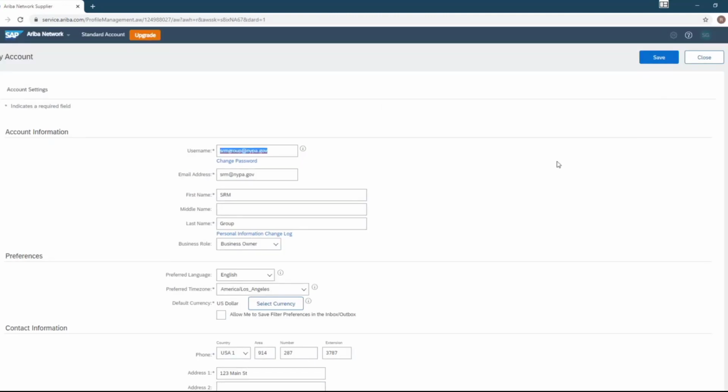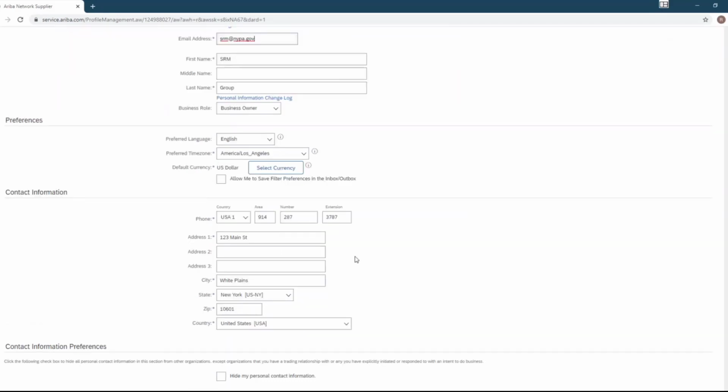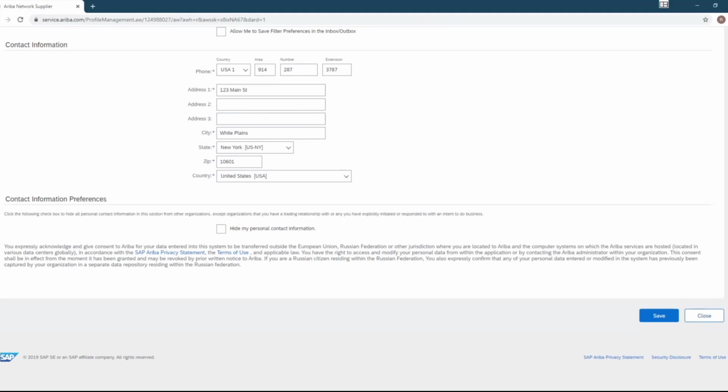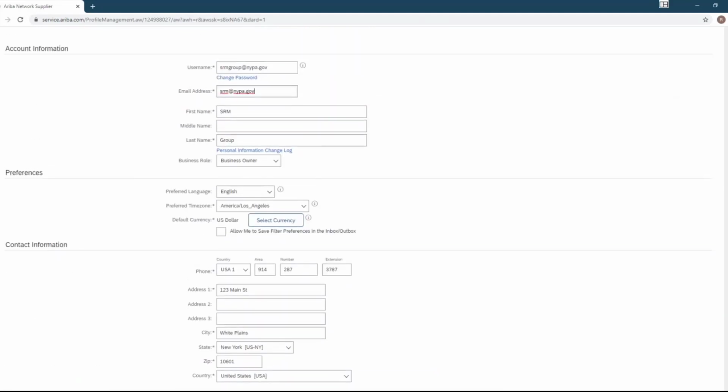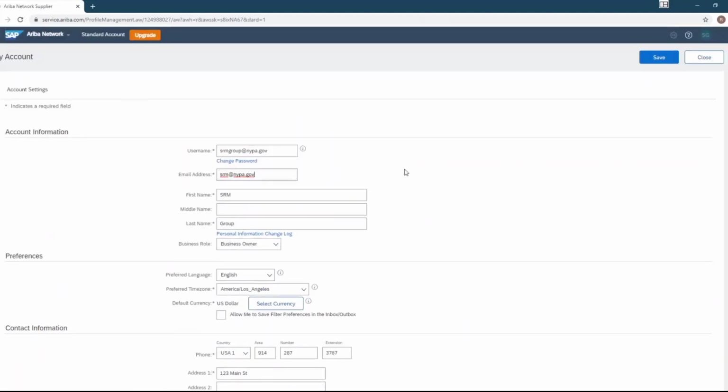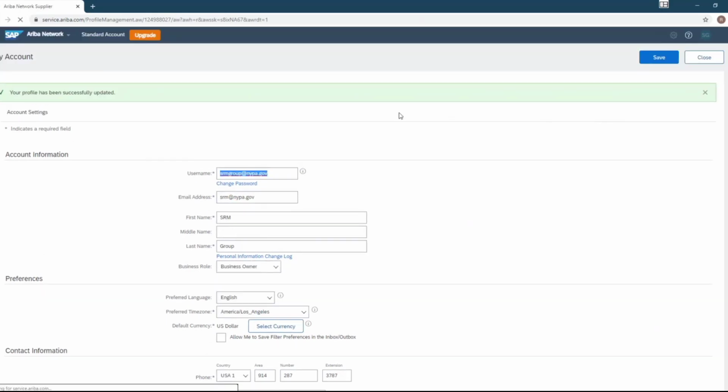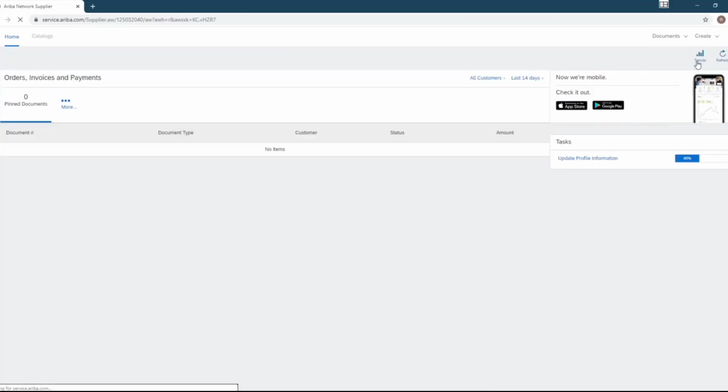So if you had to change your username, or if you wanted to change your email address or anything of that nature, you can go in and edit. You can go and edit your phone number, the address, if your company moved or anything like that. You'll be able to change anything with your actual profile. I'm going to select save. We don't have any changes right now. And you'll see this green banner again appearing, letting you know that the system recognized your changes.